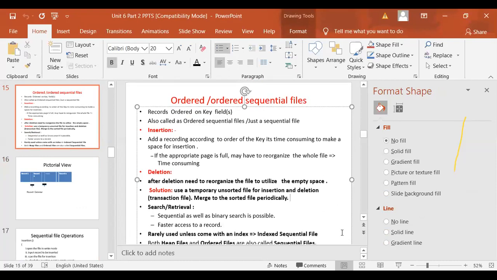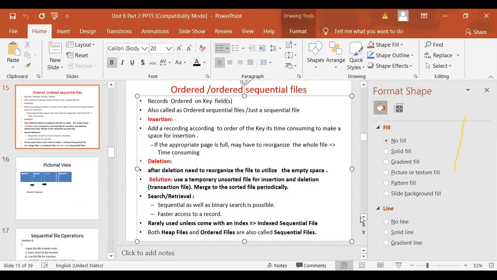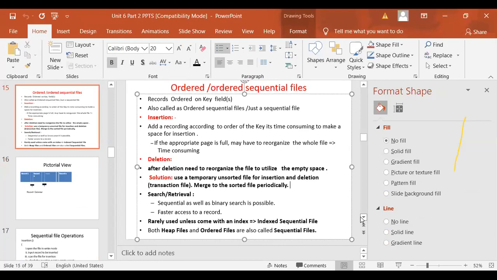The ordered sequential file is rarely used unless it comes with an index sequential file. Sequential file generally is not directly used. Whenever you want to implement a sequential file, we generally implement the index sequential file, because if you try to change your original record file, it is going to take a huge amount of time. So in index sequential, how is it done? The index file will be sorted and the data file will be implemented like your serial file. And from the index we can search the record. Is it clear?